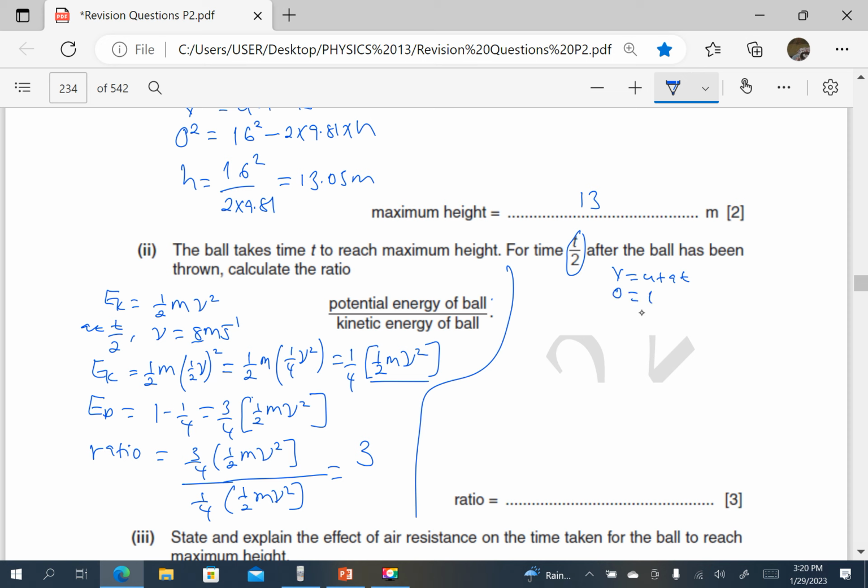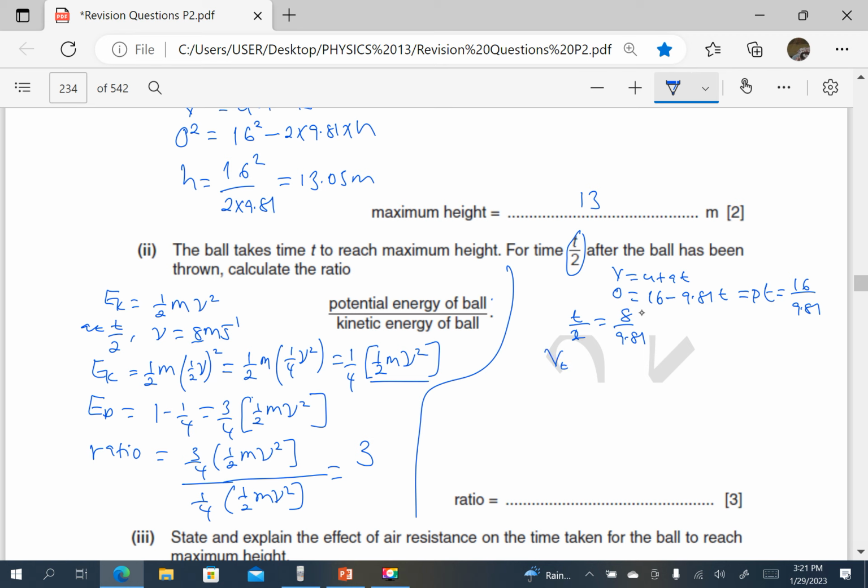Initial velocity is 16 minus 9.81 times t, which means the time to reach the maximum height is 16 divided by 9.81. Then t over 2 is 16 over 9.81 divided by 2, which is 8 over 9.81. So we can now find v at this time.